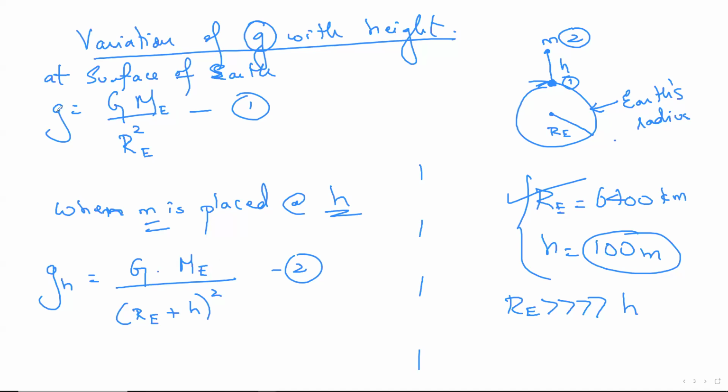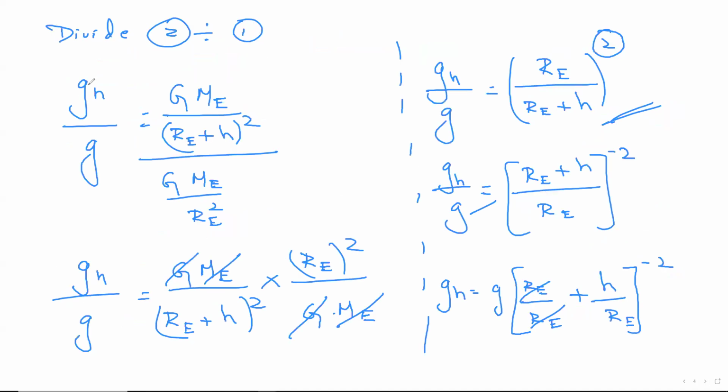Now I realize G and GH are not the same, but since I have two equations, I'll divide one by the other. GH by G I do, I copy paste. Then the denominator becomes the numerator. Flip it, it gets cancelled. To my surprise, the left-hand side did not change. Right-hand side, RE by RE plus H, whole thing raised to the power 2 was there. But you realize that a bigger thing in the denominator is not useful. I'm supposed to flip it. You kept the left-hand side as it is. Right-hand side, you flipped it. So since you flipped it, there has to be some kind of change. That change is nothing but the plus 2 becoming minus 2. It becomes minus 2. Fine.